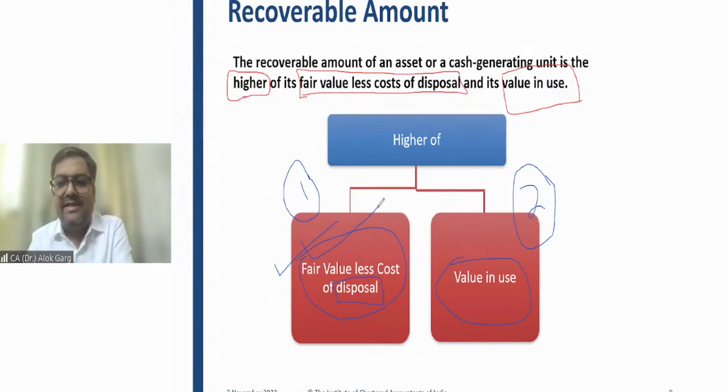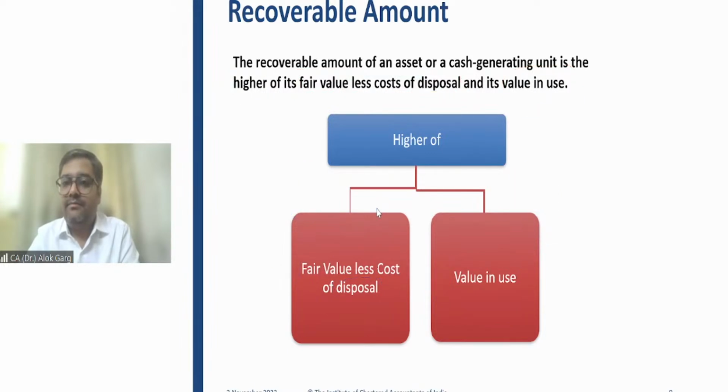For example, in this case, if I use the asset, I'll hold the asset for running rental. Whatever my present value of future rental is, that is the value in use of that asset. So in this case, 50 lakh is fair value. Present value of future rental is 40 lakh. What is higher? 50 lakh is higher. So in this case, recoverable amount is 50 lakh rupees, right? Is that clear, friends?